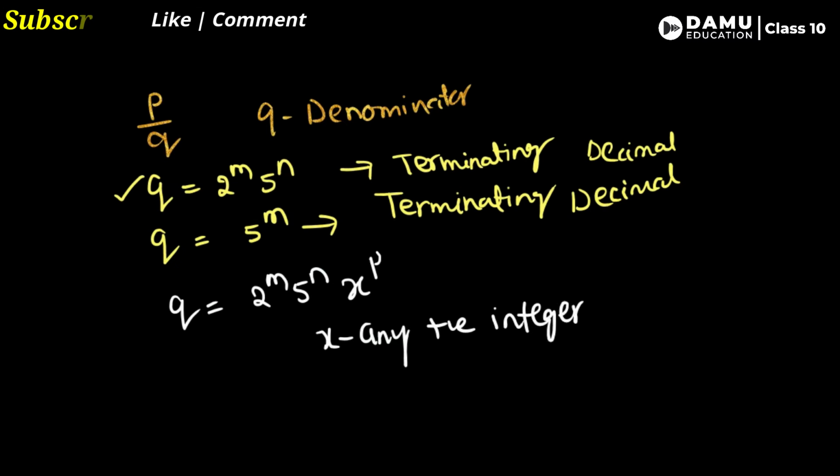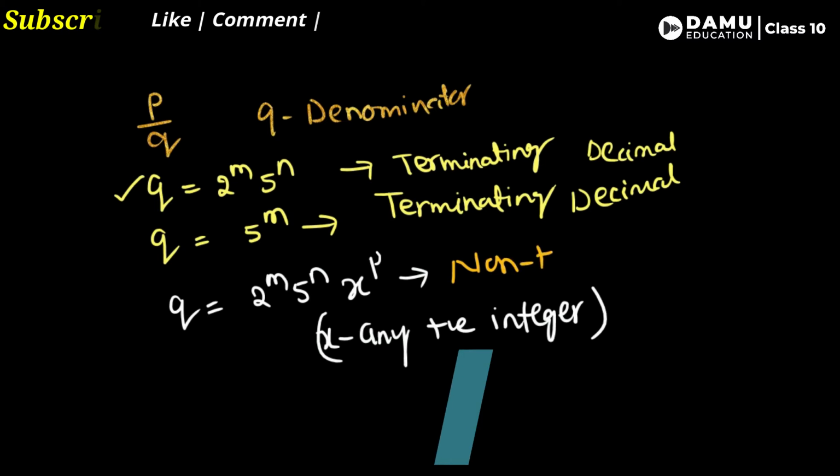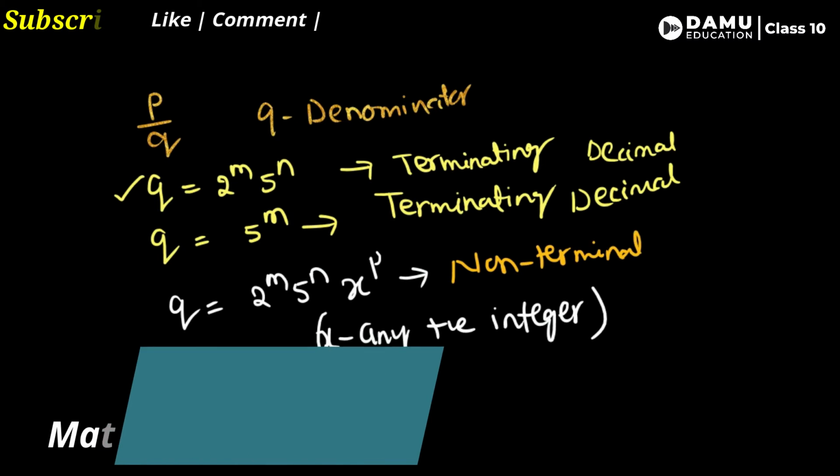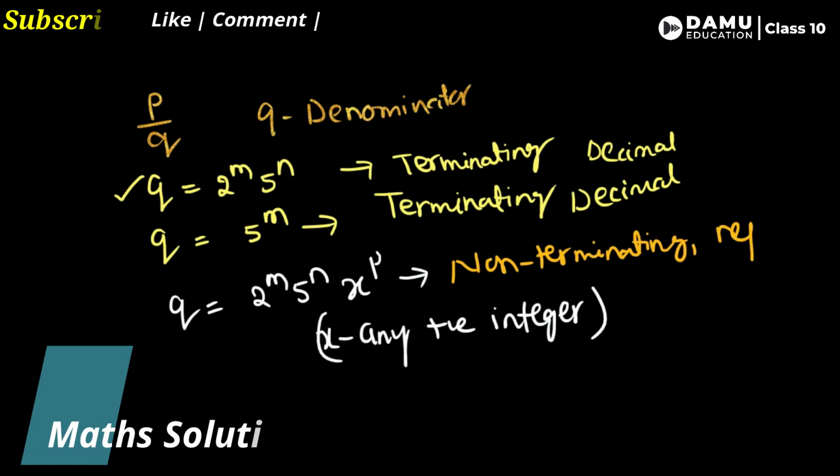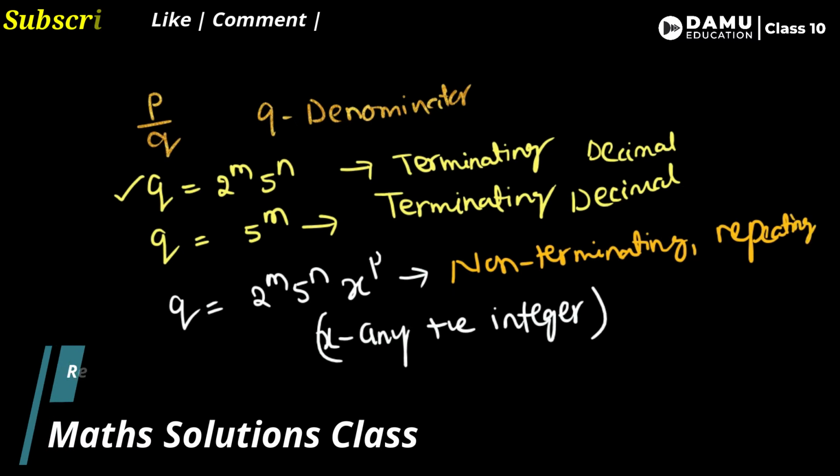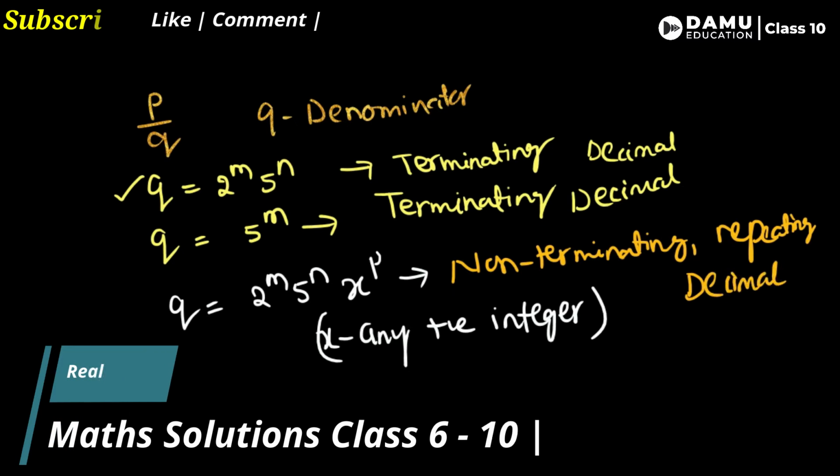If it is like this, a combination of 2, 5 and another number also, then you can say this is non-terminating, repeating decimal.